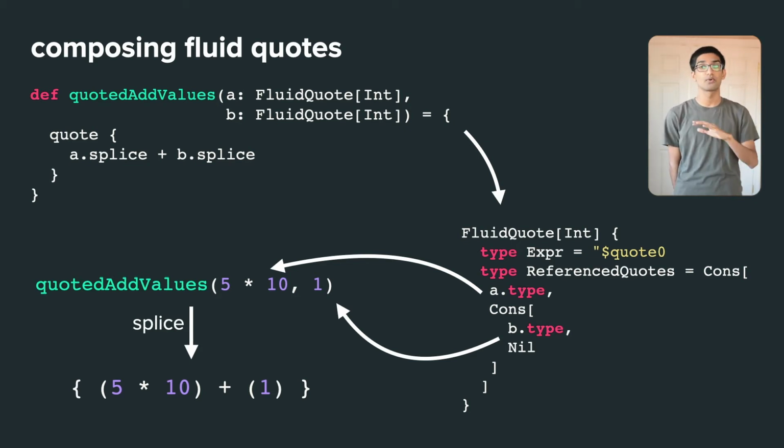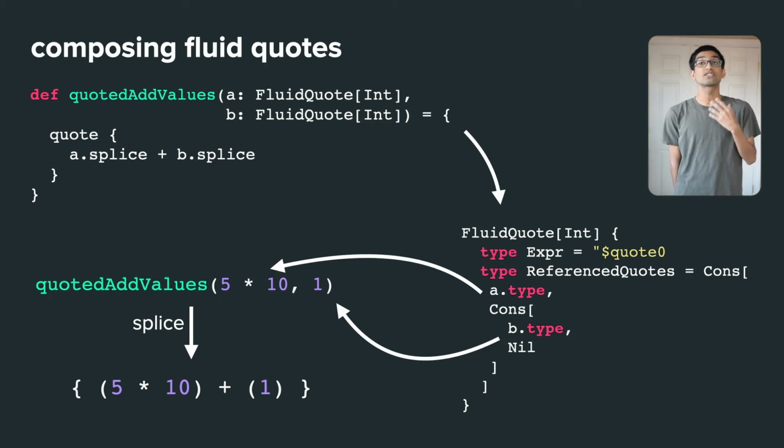In this example, we have a method that takes multiple quotes. When type checking the body of this method, dependent types of these inputs will be abstract types. So instead of splicing them, we just emit references to the input quote types. When the function is called, the abstract types will be resolved to concrete ones, so the composed quote can then be spliced at the top level.